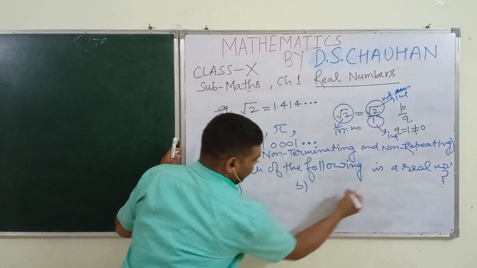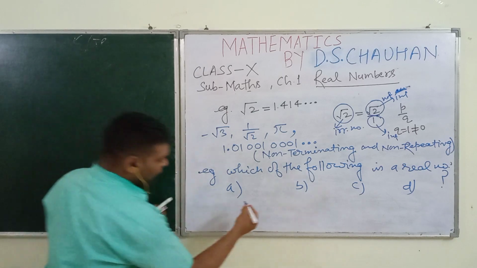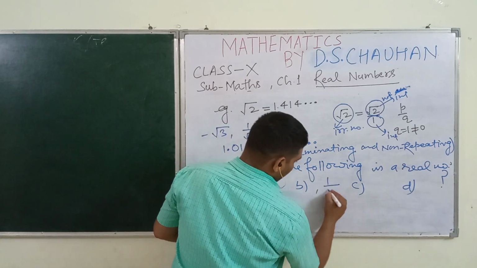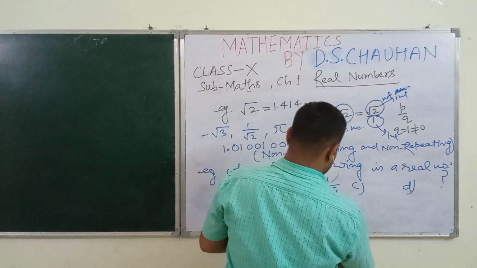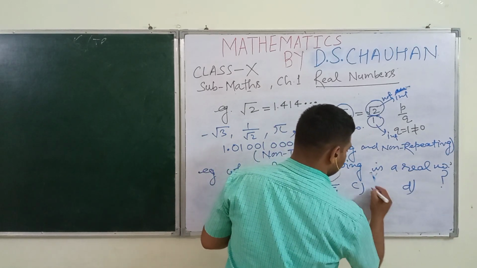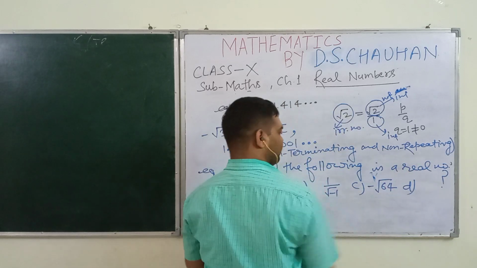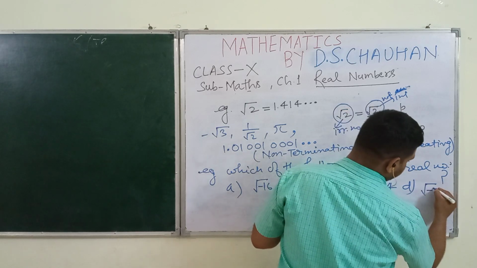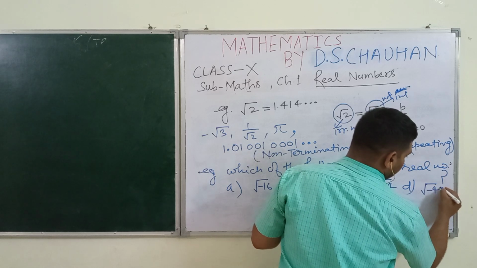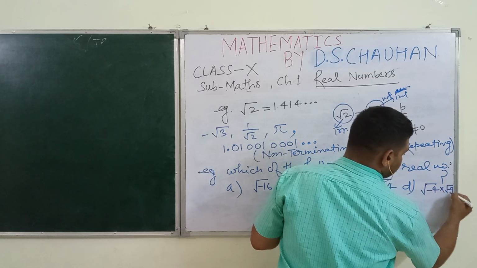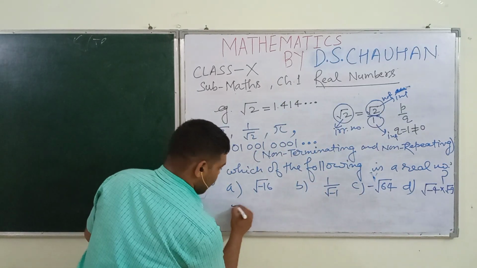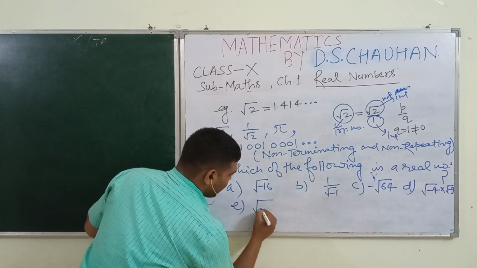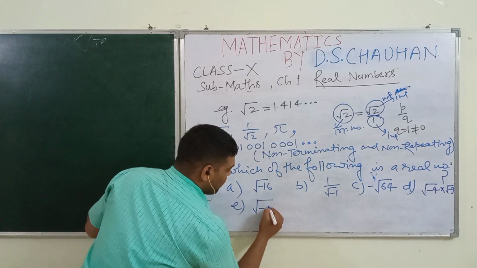Option A, B, C, D. Here, under root minus 16, 1 upon under root minus 1, minus under root 64, and under root minus 4 into under root minus 9, E, under root minus 1.